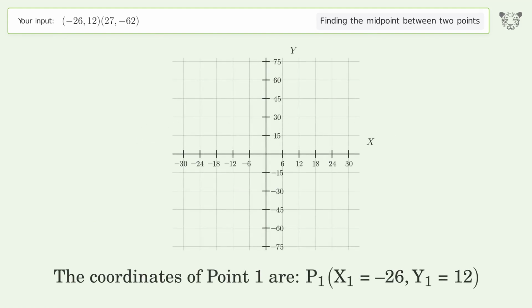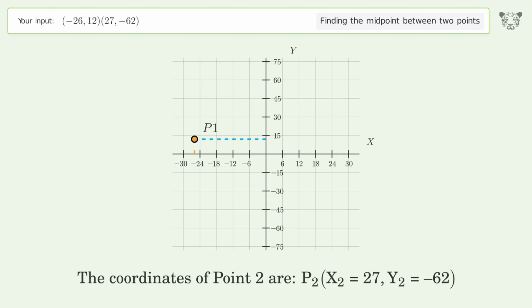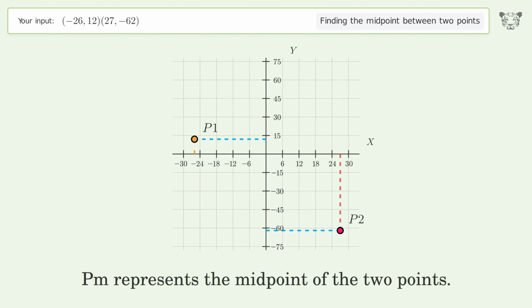The coordinates of point 1 are x1 equals -26, y1 equals 12. The coordinates of point 2 are x2 equals 27, y2 equals -62. PM represents the midpoint of the 2 points.